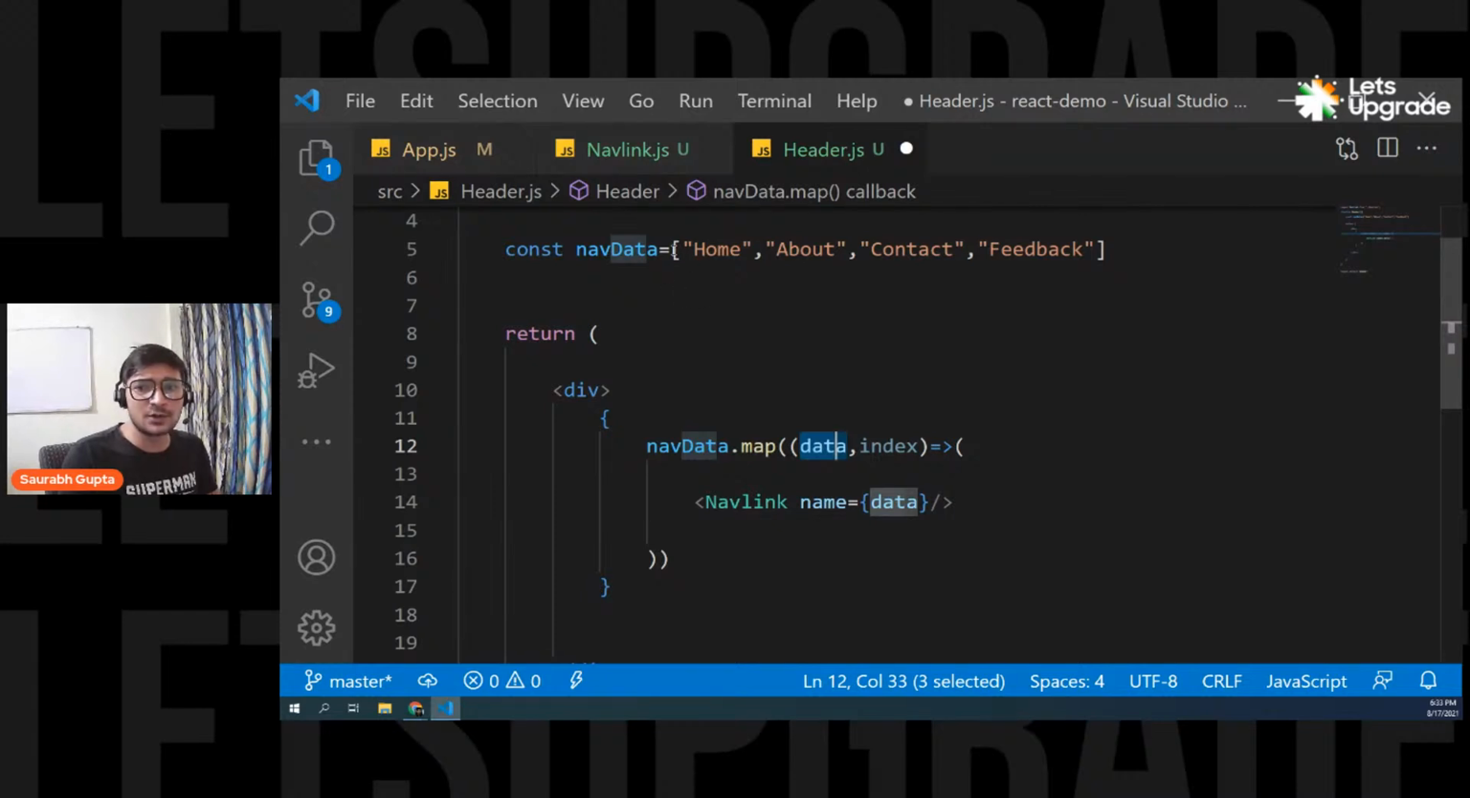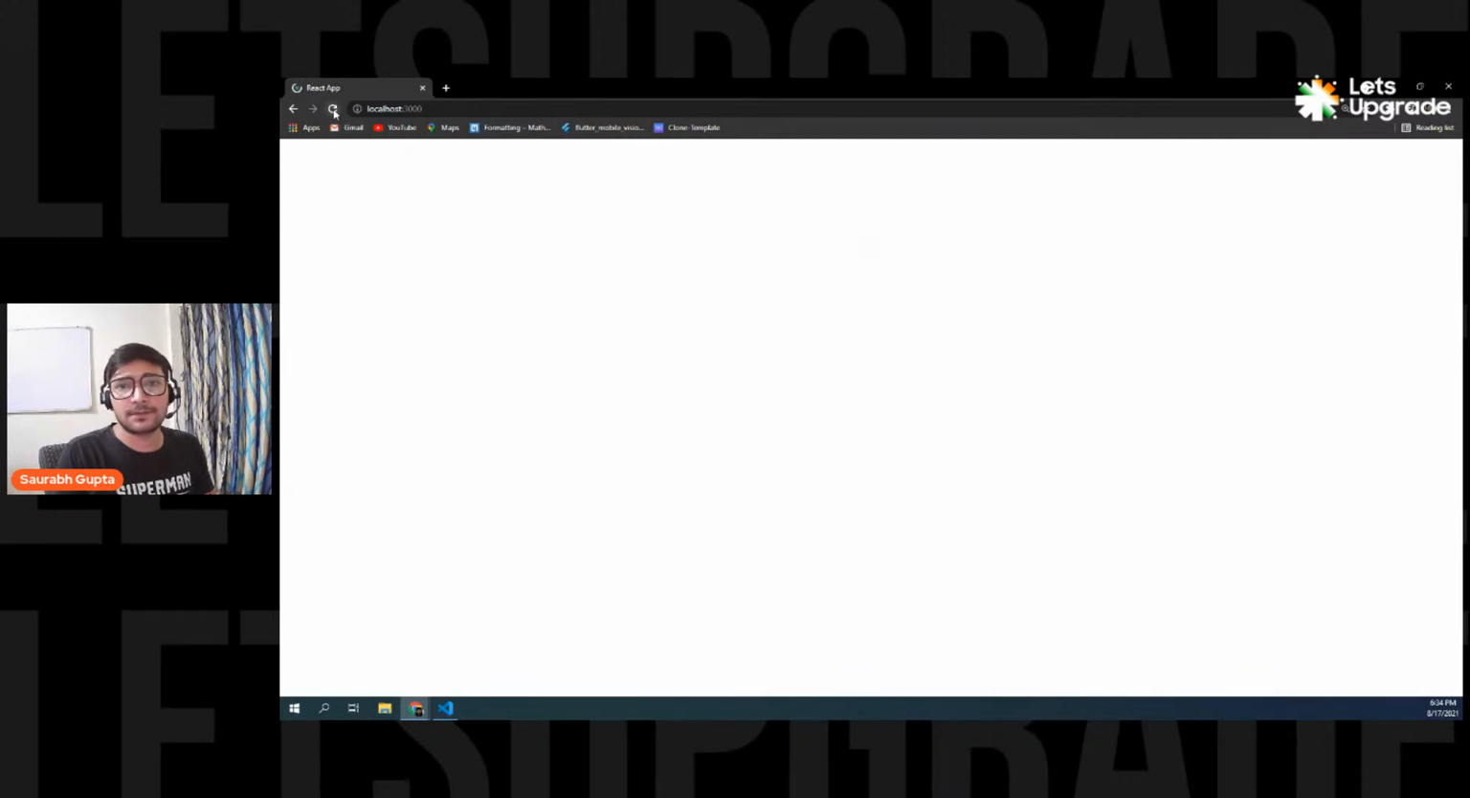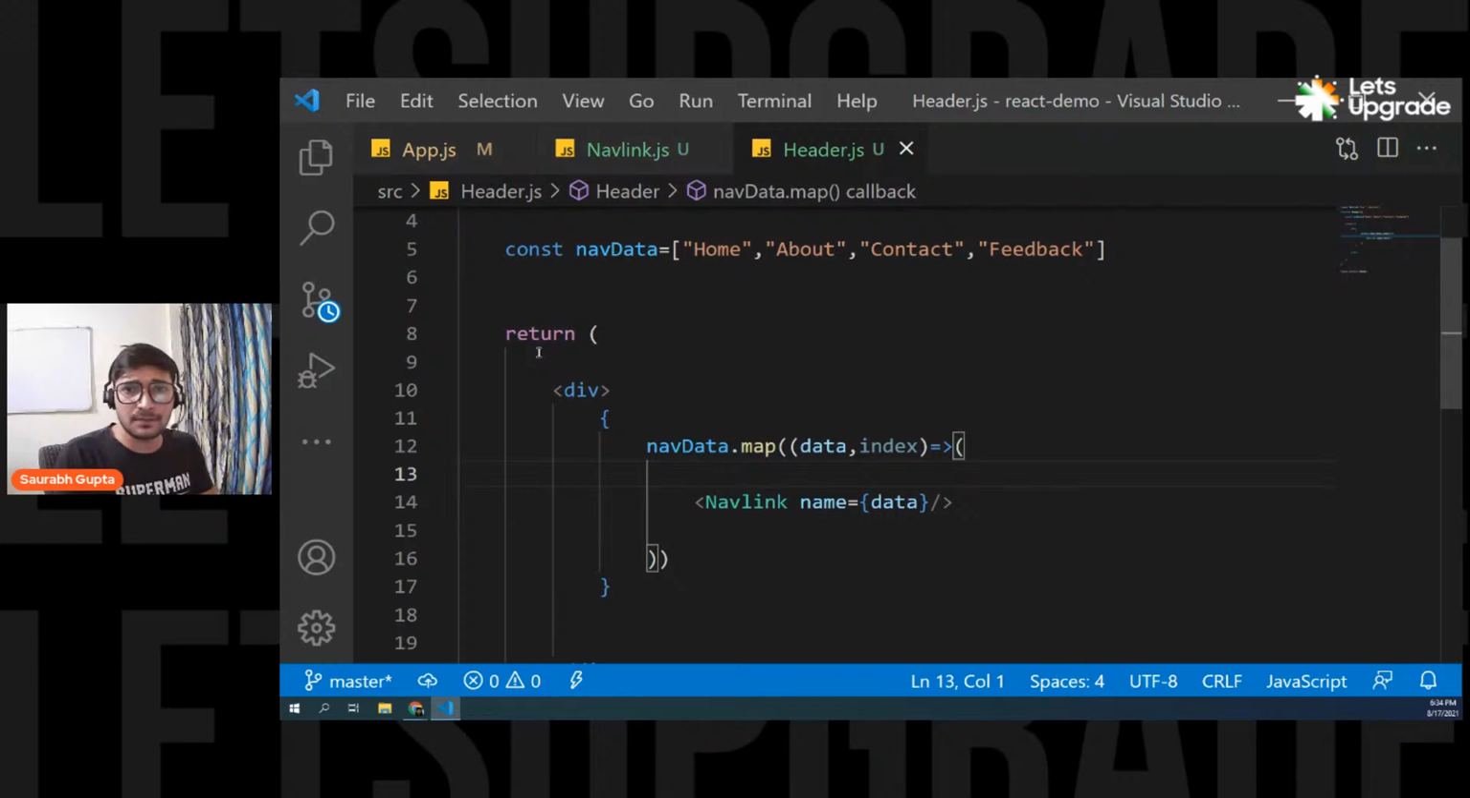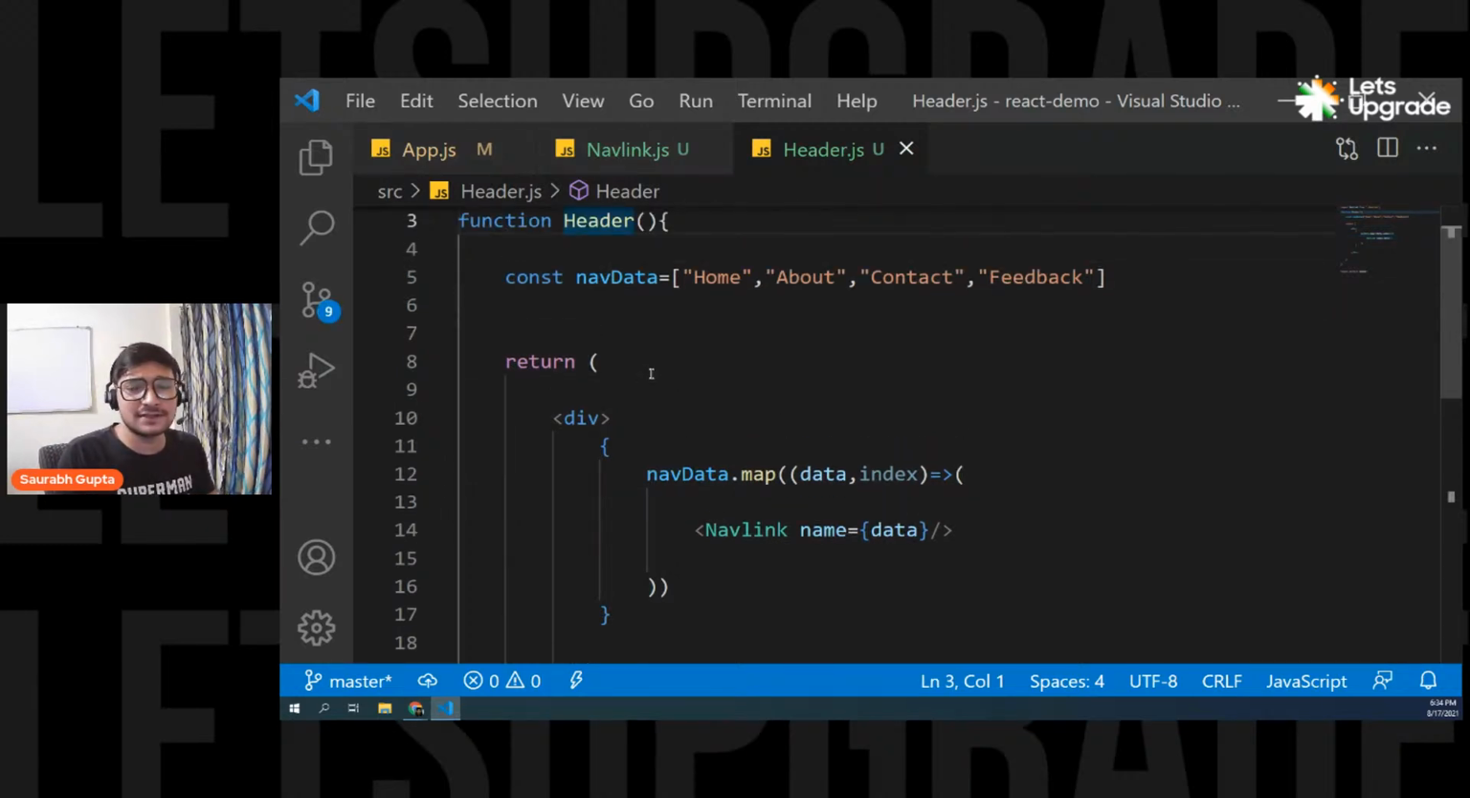So simply this map, still I'm going to explain it to you. This map function is looping through this array, okay? And every time it is looping through the data, for the first time, home will be in this data variable. For the next time, about will be inside this data variable. For the next time, contact, next time, feedback. So every data will be inside navlink. And that's it. If I save it, let's see. And here we go, the same output. And it's perfectly fine. That's it. So are we cleared, everyone? That's how you can simply loop through. Everyone, are we cleared?